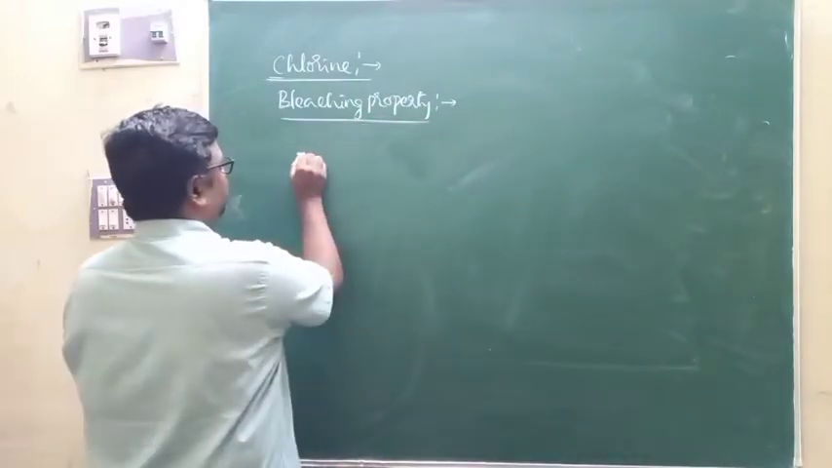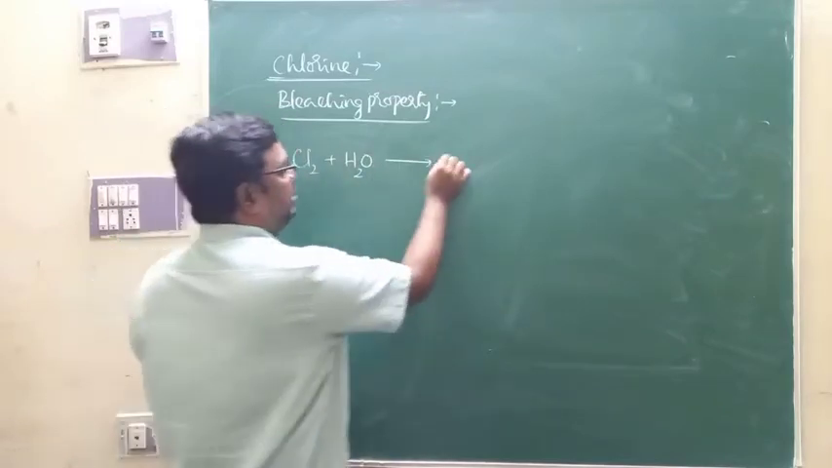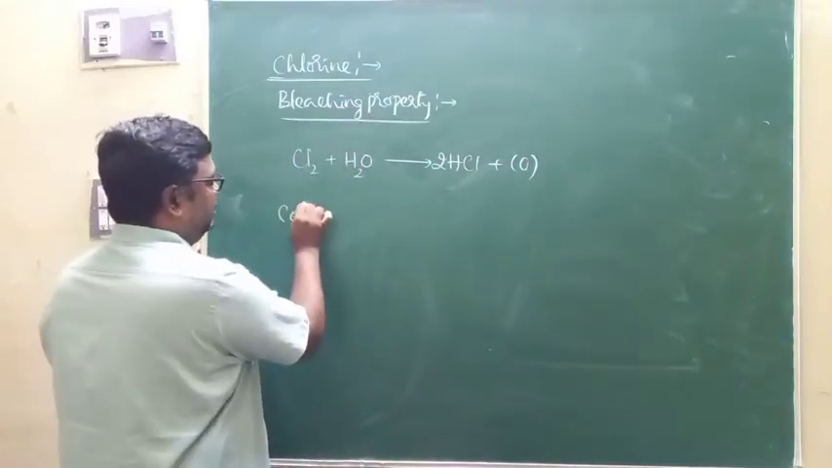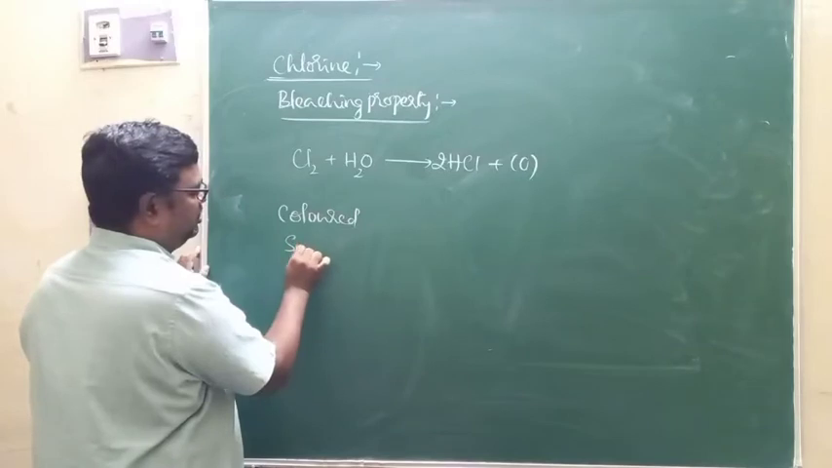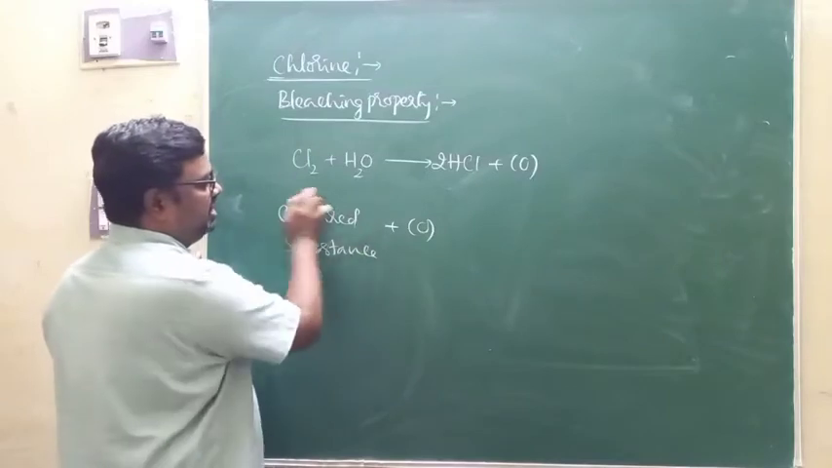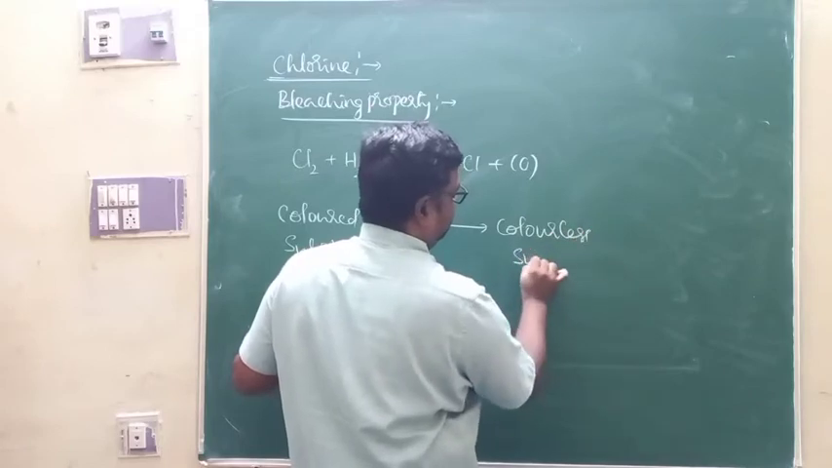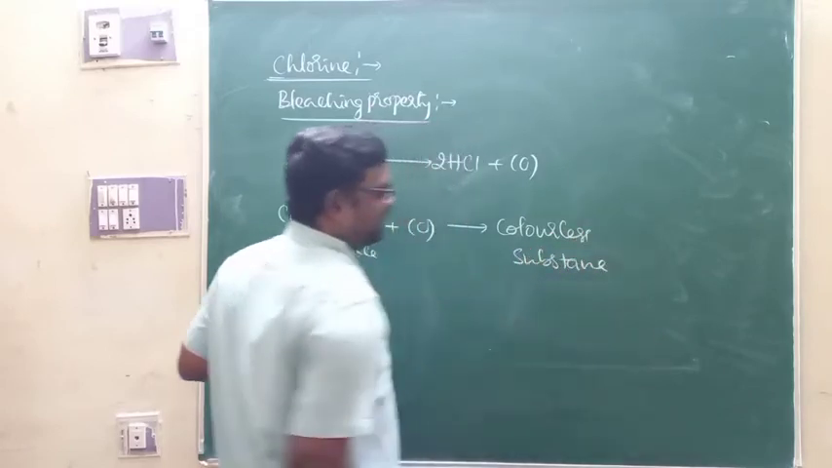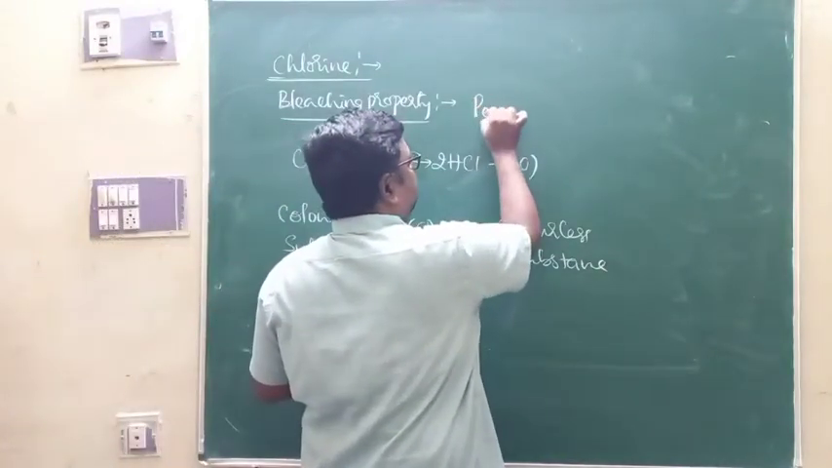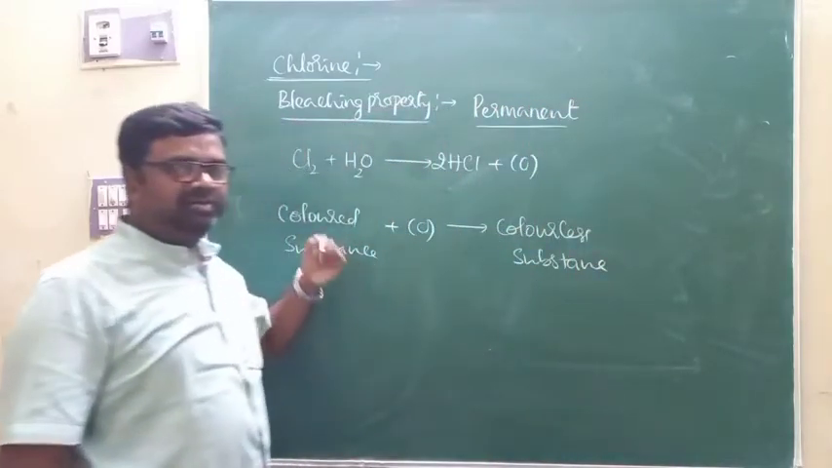The bleaching action of chlorine is because of oxidation. When chlorine comes in contact with water, it produces nascent oxygen, right? Then when chlorine is passed through a colored substance, it removes the colors of the objects, and you are going to get a colorless substance. That is what we call bleaching action. Chlorine bleaches by oxidation, therefore the bleaching action of chlorine is permanent.